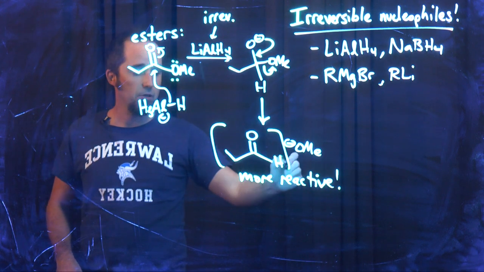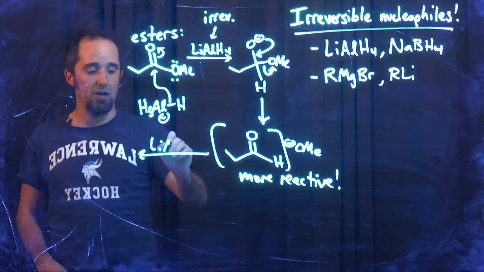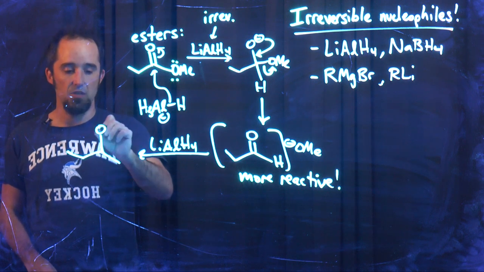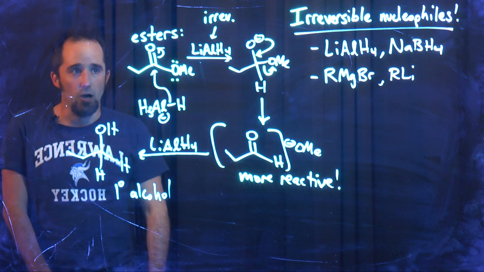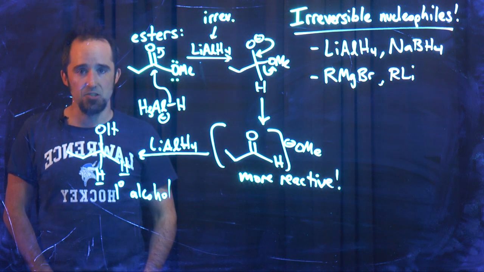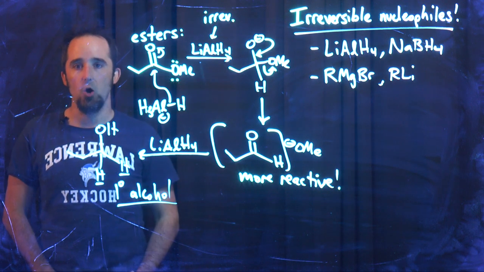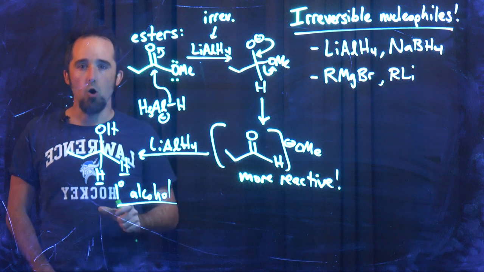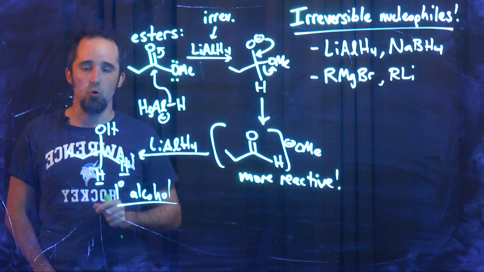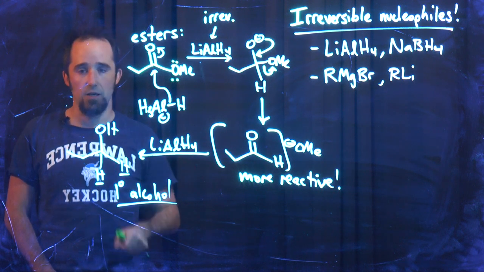We will never stop here, because as soon as we make this, this will react with lithium aluminum hydride in exactly the same way we talked about earlier to get us to the alcohol. Lithium aluminum hydride will add 2 equivalents of hydride to the ester. We'll start with an ester, we'll end with a primary alcohol, CH2OH. Sodium borohydride won't react with esters. It's not powerful enough. Sodium borohydride will only react with ketones and aldehydes, but lithium aluminum hydride will reduce esters all the way to alcohols.